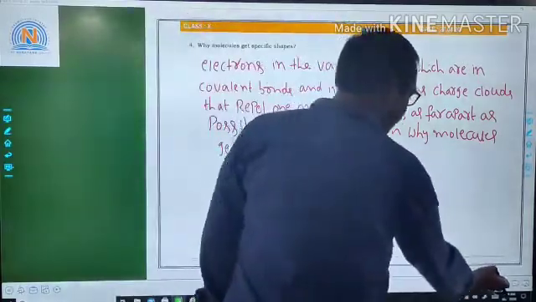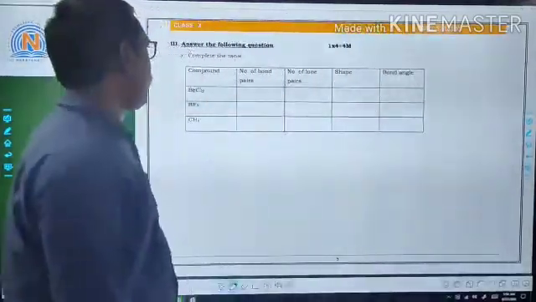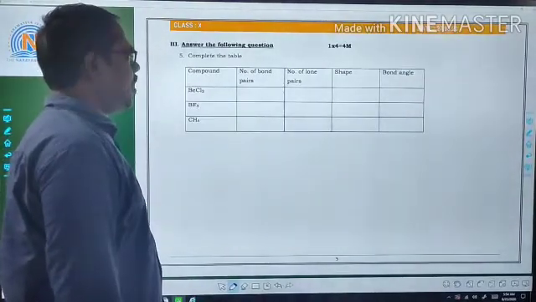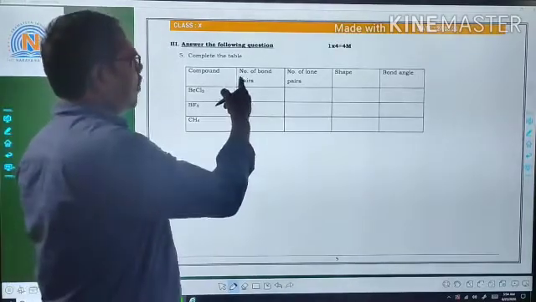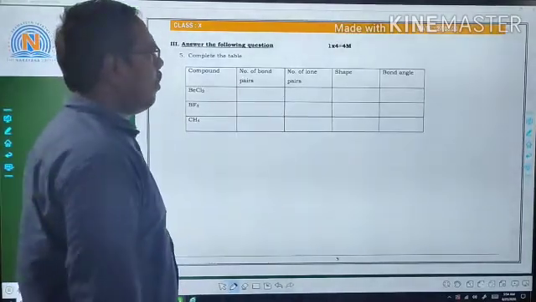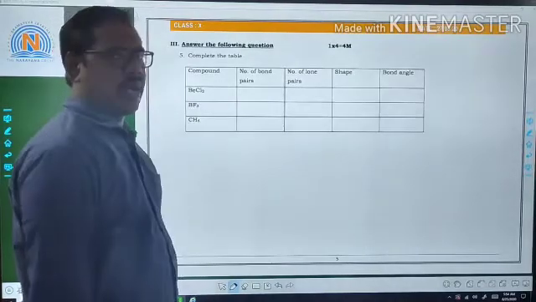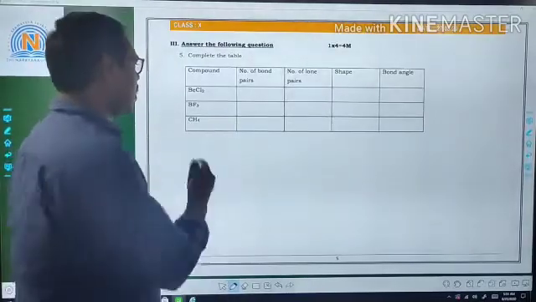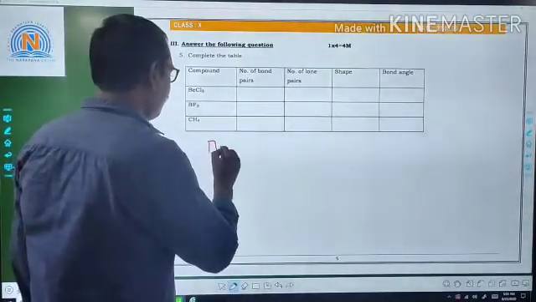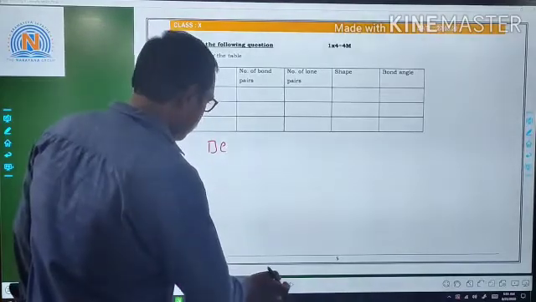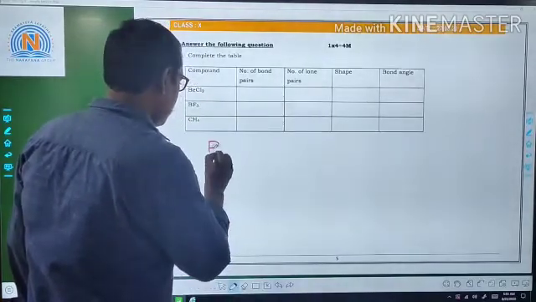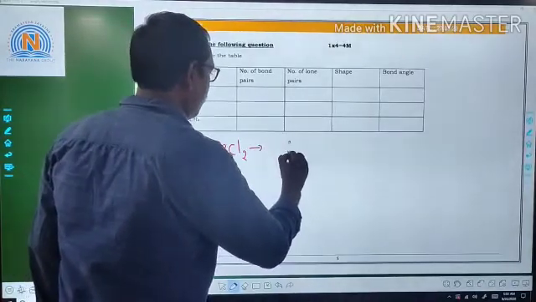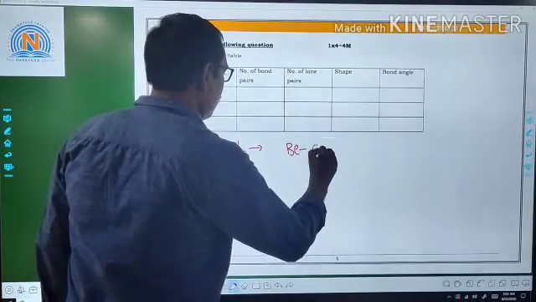Next, the last one, the fifth one: complete the table. The compounds given are BeCl2, BF3, CH4. We have to find the number of bond pairs, number of lone pairs, shape, and bond angle. If we draw the structure of the 3 compounds, we can get the answer. BeCl2 structure: beryllium with 2 chlorines.